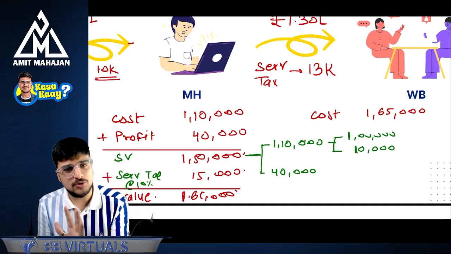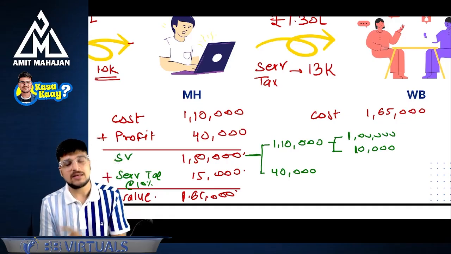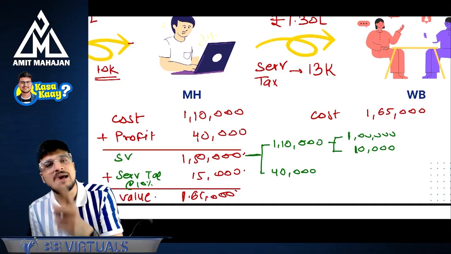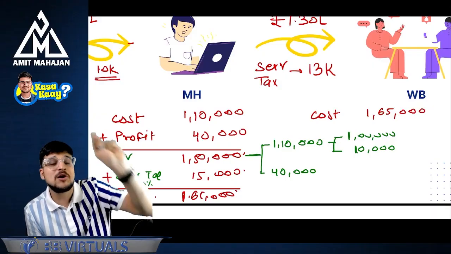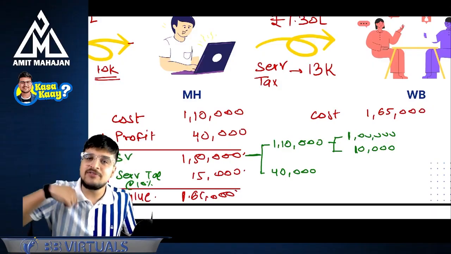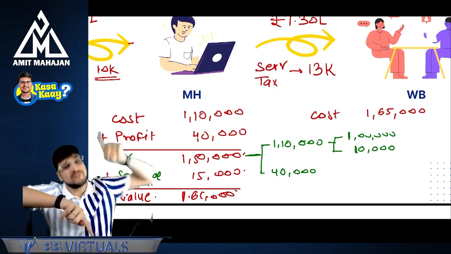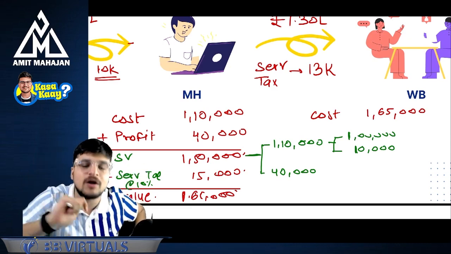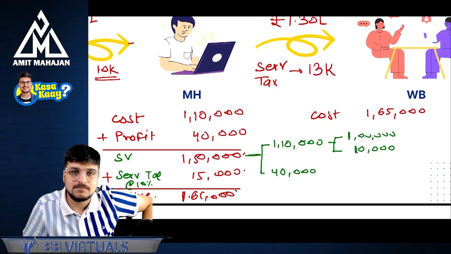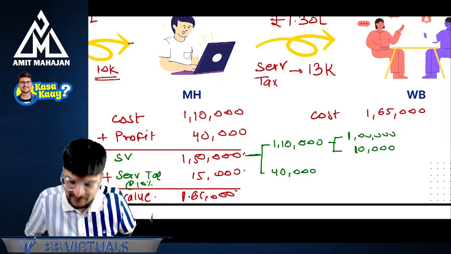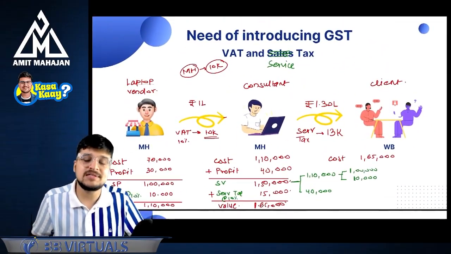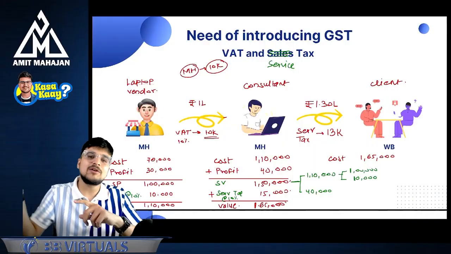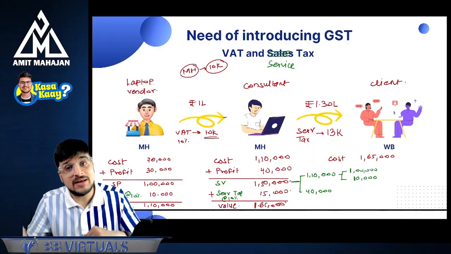So don't you think this is wrong? Because service tax of 10% is on 150. 150 has 1 lakh 10 and 40,000. In this 1 lakh 10,000, there is a component of VAT of 10,000 rupees. So can I say we are computing service tax of 10% on the VAT component also? This is wrong. Understood? Perfect. Okay. And that's why there was a need for the introduction of GST, where I will get the credit of everything.